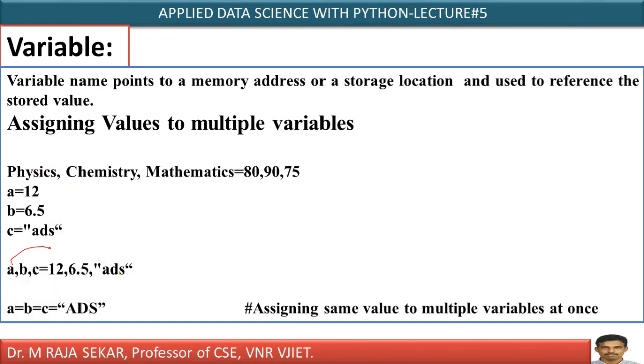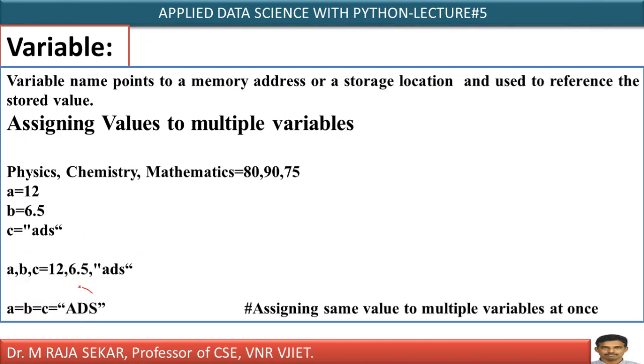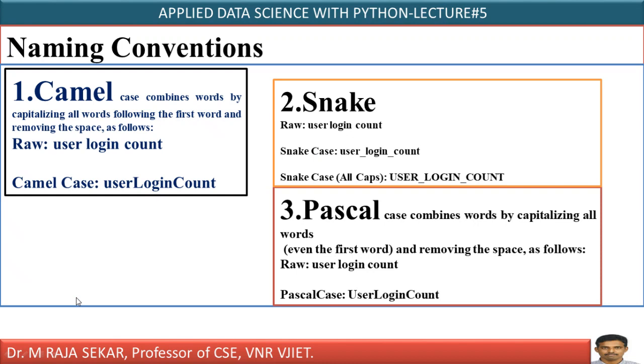This one means A equal to 12, B equal to 6.5, C equal to ADS, my applied data science. Even if you want, you can assign like this also. This ADS will get stored in C. This I will discuss in our Jupyter notebook after a few seconds.